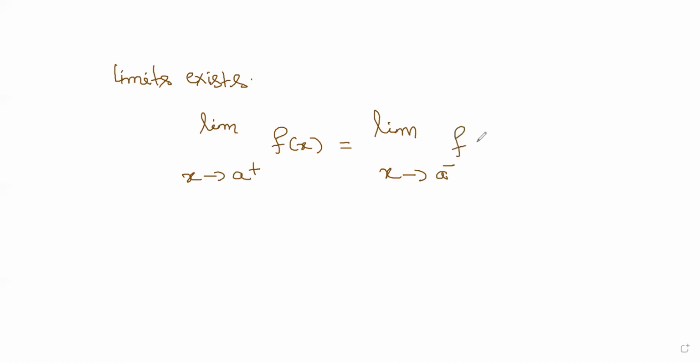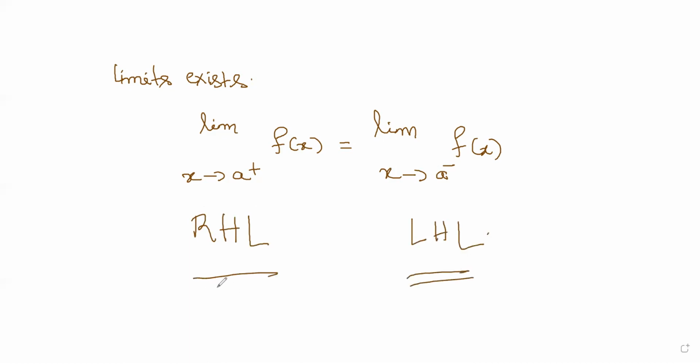We'll evaluate on two sides. This is called right hand limit. This is called left hand limit. These two should be equal. Then only you will say that a limit exists. If they are not equal, limit will not exist. Limit is not defined.